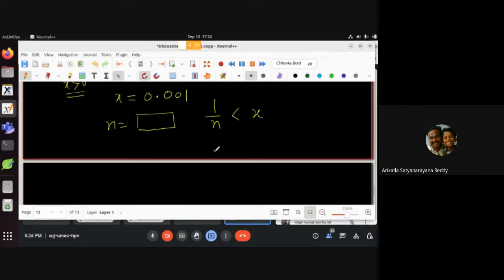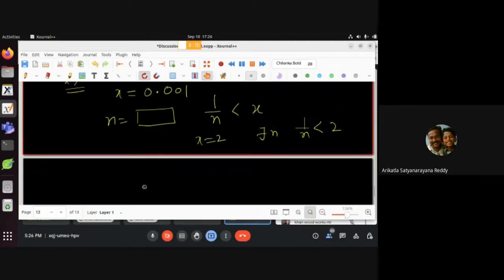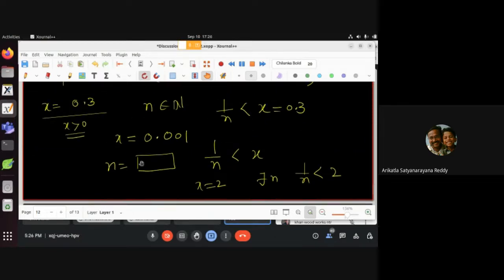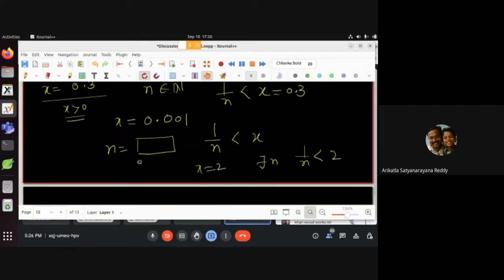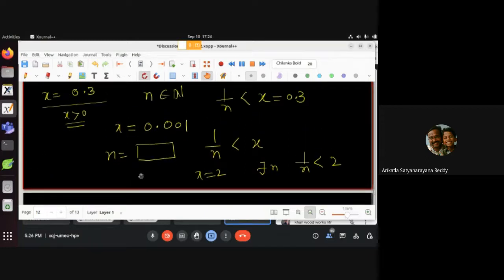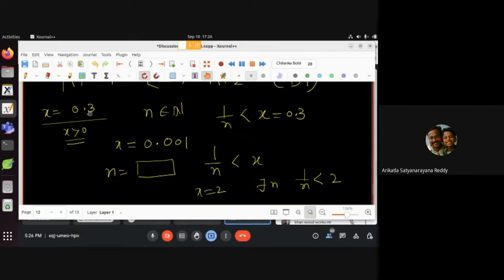So can somebody tell me, if I take x equal to 2 now, can you find a natural number n such that 1 by n is less than 2? That is easy, right? Any natural number will work for this. Okay, so somebody, can you make an observation and say the statement from these examples? If you are able to say, can you raise your hand, please? यहाँ से एक नेचुरल नंबर मिला, 0.001 एक नेचुरल नंबर मिला, 2 है तो भी एक नेचुरल नंबर मिला. सो इसको सारी मिलाकर कुछ बता सकते हैं?